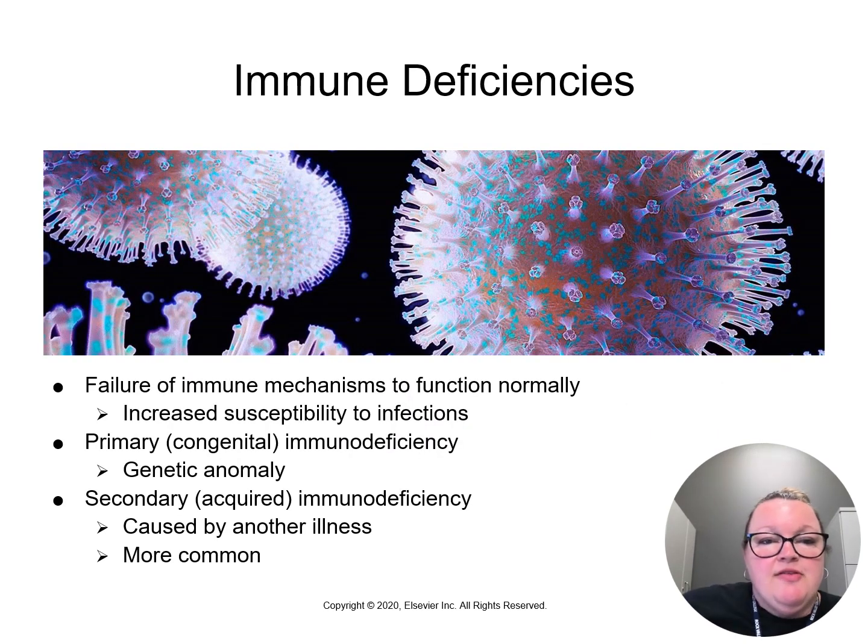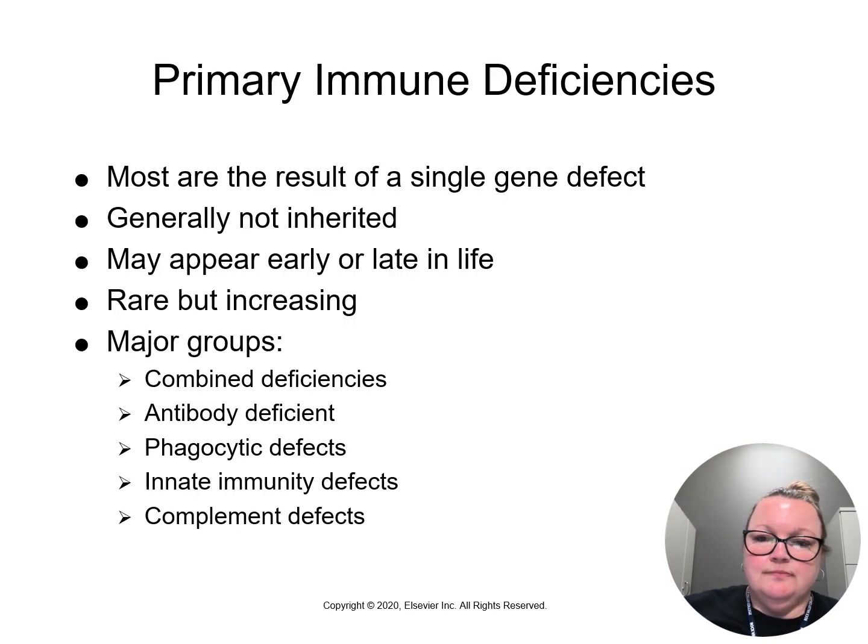The last hypersensitivity reaction is known as immune deficiency. This is when the immune or inflammatory response does not function normally. There is increased susceptibility to infections. There is primary, which is usually genetic or caused by a genetic defect. And there's secondary, which is acquired, caused by another condition such as cancer or infection or even aging. These are more common than primary immunodeficiency.